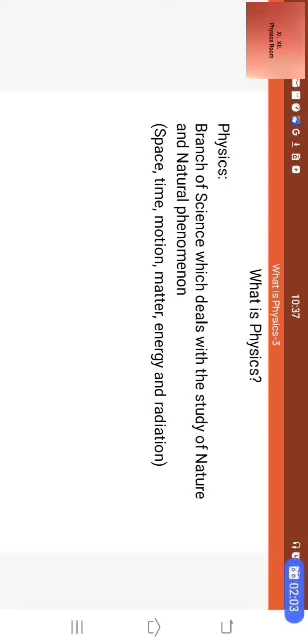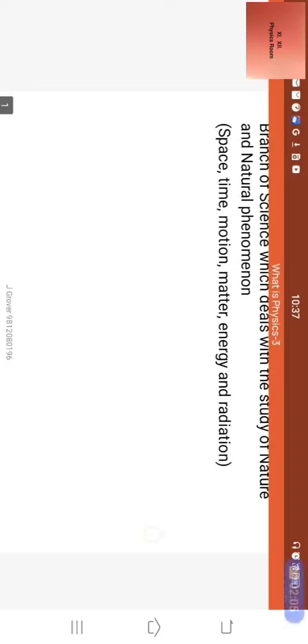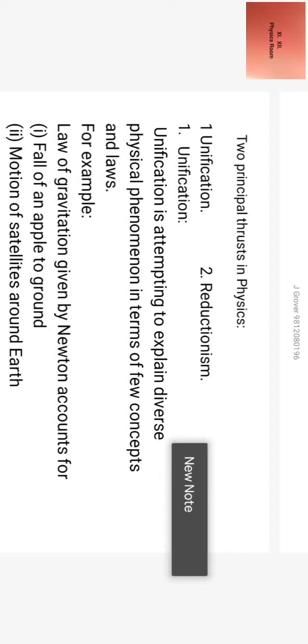Now we come to another question. What are two principal thrusts of physics? The two principal thrusts of physics are unification and reductionism. We take up one by one. First we take up unification.